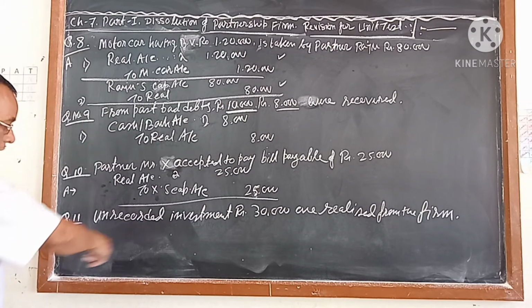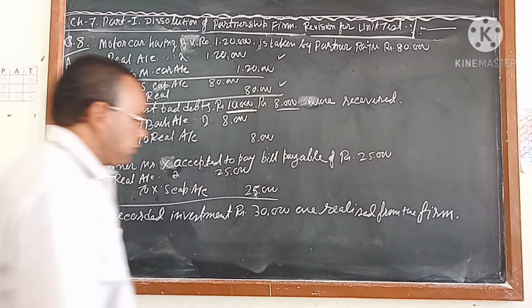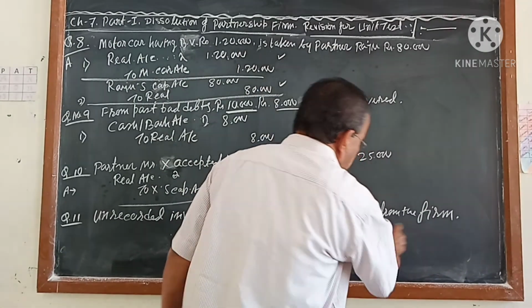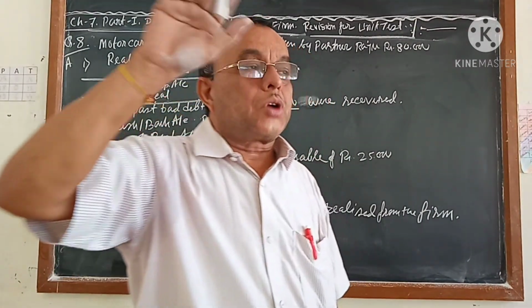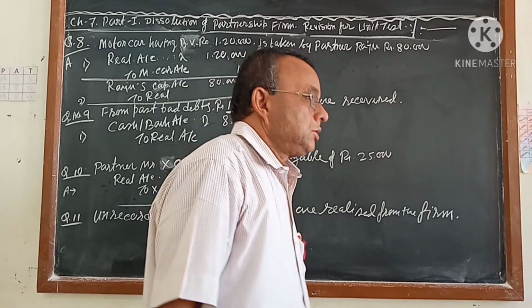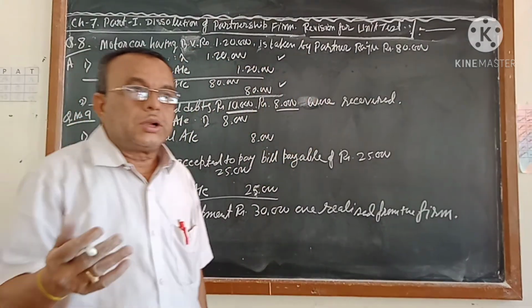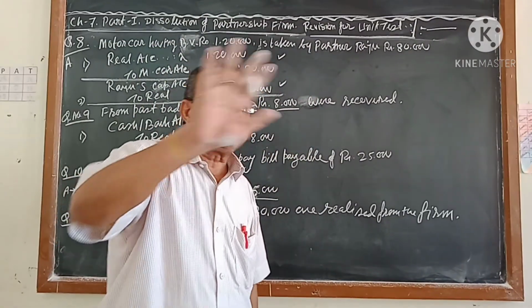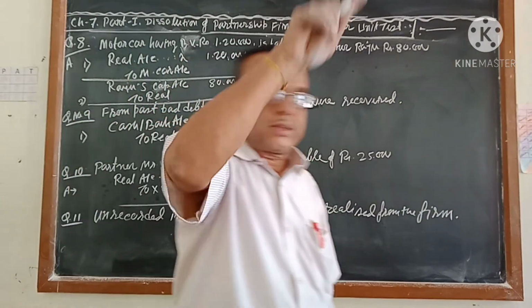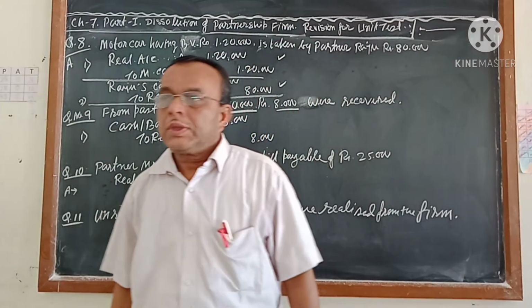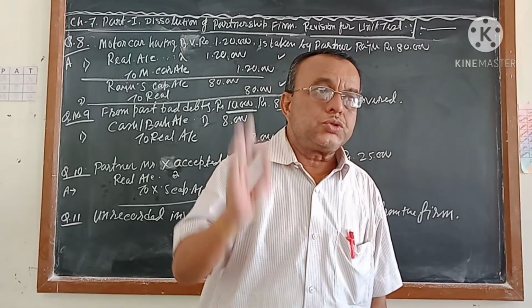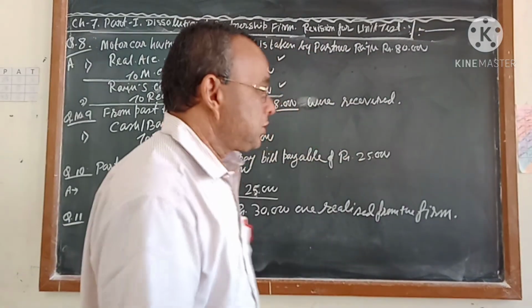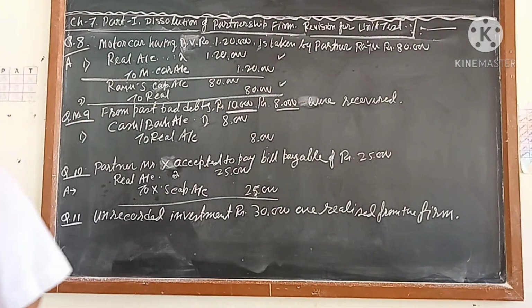Okay? Next is coming. Unrecorded investment of rupees 30,000 is released from this firm. Unrecorded means it was not recorded, it was not there in your balance sheet. For things which are not in the balance sheet, the first entry will not come. Keep this formula in mind. It may be an asset or a liability, whatever it is. For the things which do not exist in your old balance sheet, the first entry will not come.